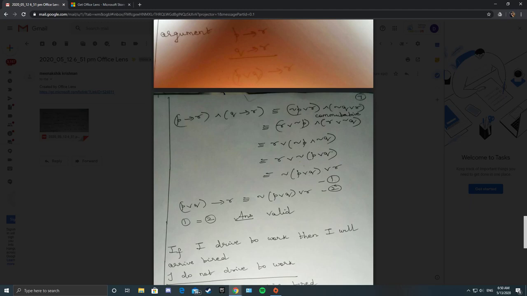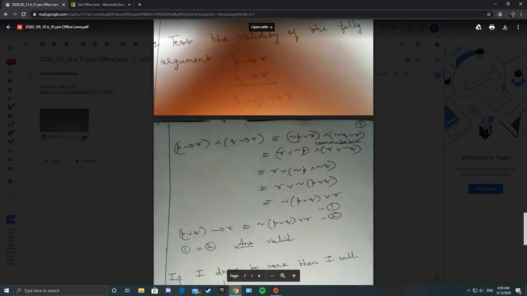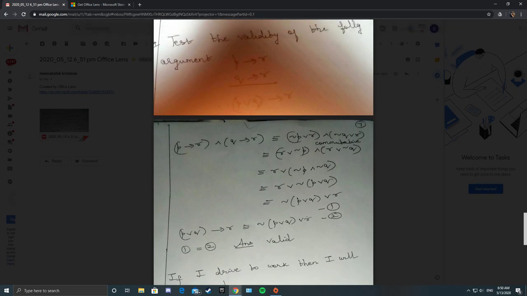So take it as one. You see the right side, (P or Q) conditional R. A conditional is the same as negation of the first one or R. So these two are the same, therefore it is a valid argument.